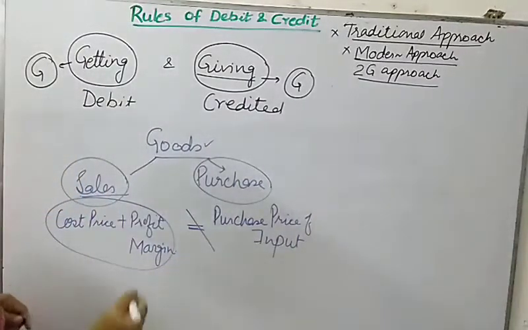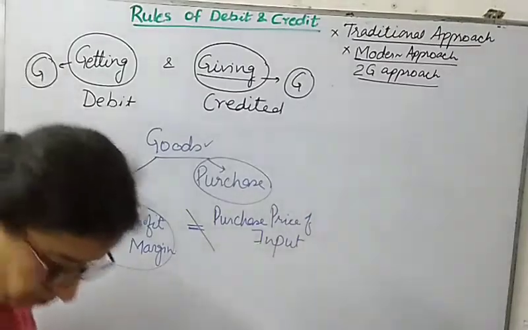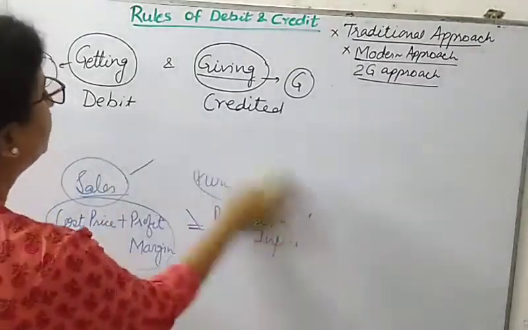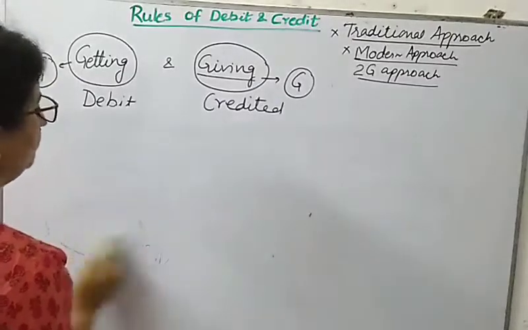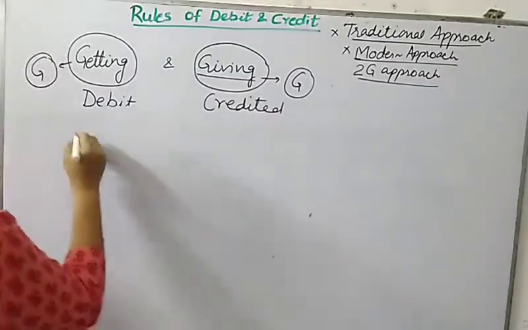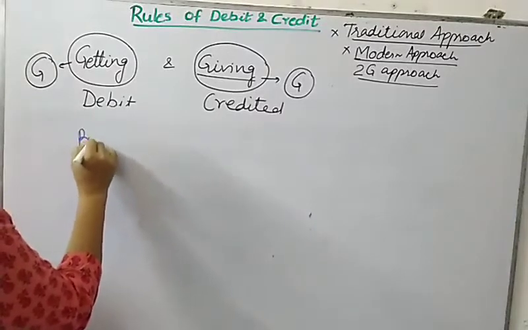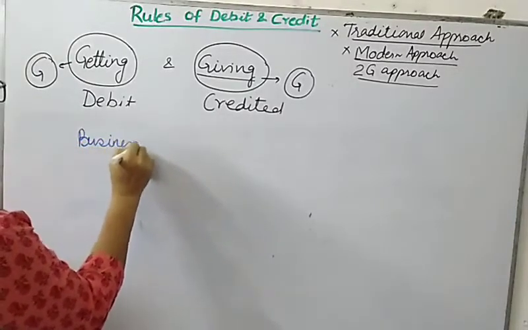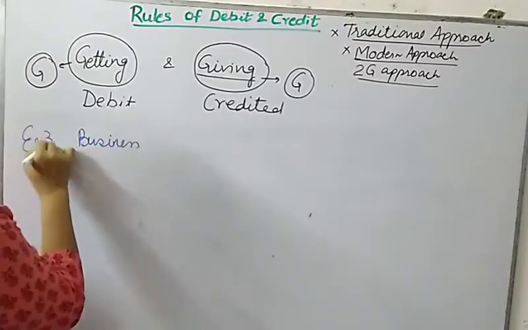Now let us see a few more examples through which we can prove that this 2G concept or 2G approach will work. Suppose business, next transaction, this is example 3.